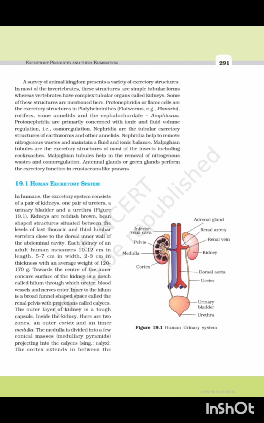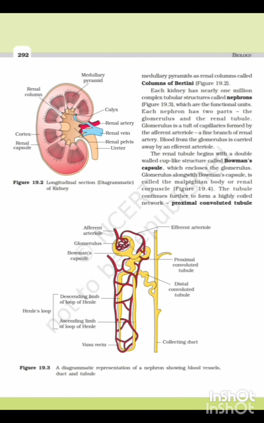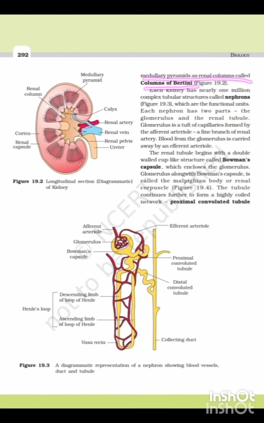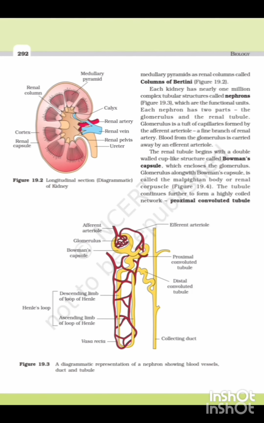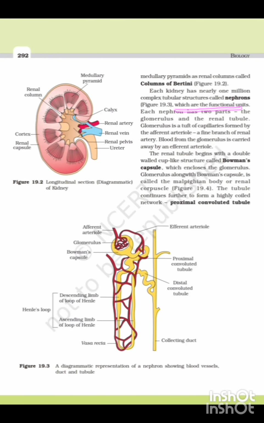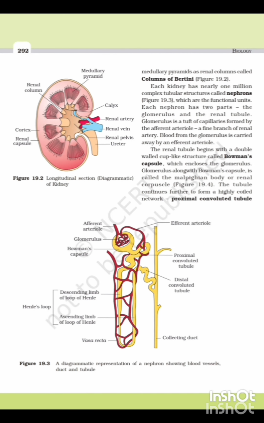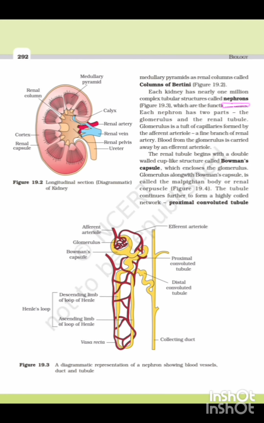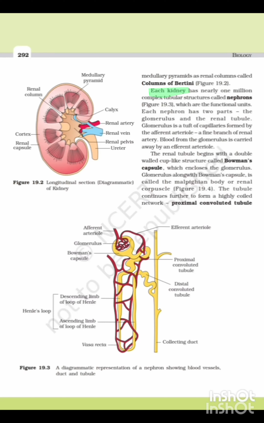What is the column of Bertini? The cortex extends in between the medullary pyramids as renal columns called columns of Bertini. Question 2: Which is the functional unit of the kidney? A. Nephron, B. Neuron. A, nephron. In our body, nearly how many nephrons are present? In our body, nearly 2 million nephrons are present.